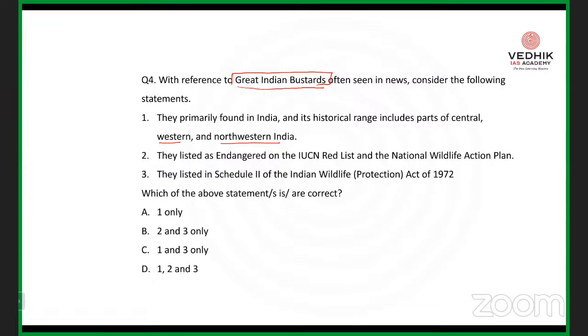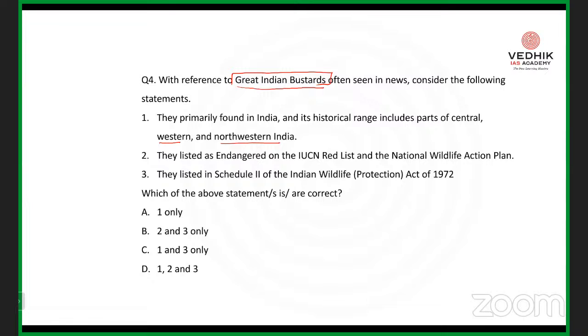They are listed as endangered on the IUCN Red List and the National Wildlife Action Plan. Under the IUCN Red List, you can see extinct species, critically endangered, vulnerable. You can see a lot of categories are there, right? But we are not supposed to remember the exact status of the protection under the IUCN Red List or how far they are threatened. We are not supposed to remember, right?